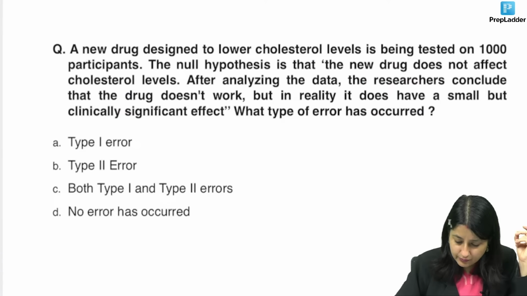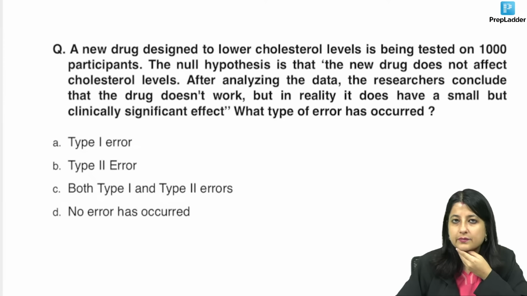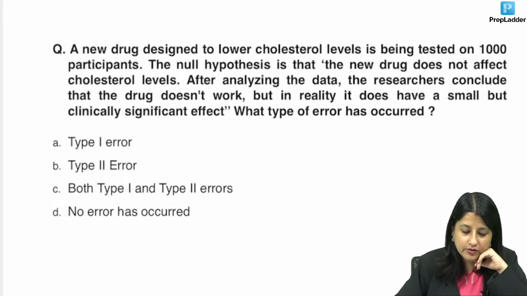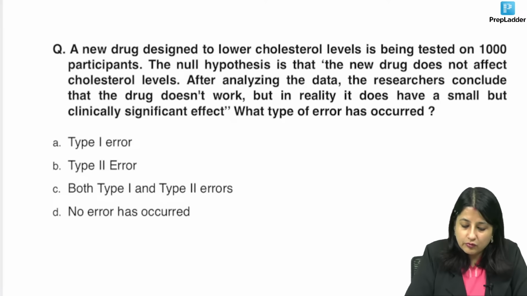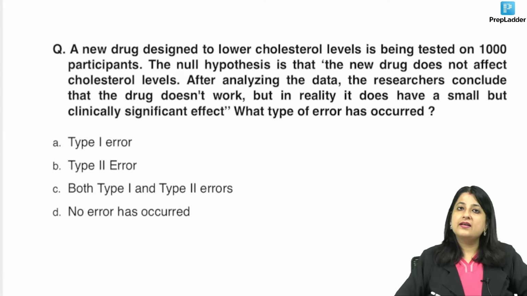Alright, so let's go to one last question for the day, which is types of errors, guys. Anybody can tell me the answer to this? After this I'll just show you 2 more images and then we'll be done for the day. A new drug designed to lower cholesterol level is being tested on 1,000 participants. The null hypothesis is that the new drug does not affect cholesterol levels. After analyzing, the researcher concludes that the drug doesn't work, but in reality, it does have a small but clinically significant effect. What type of error has occurred over here?